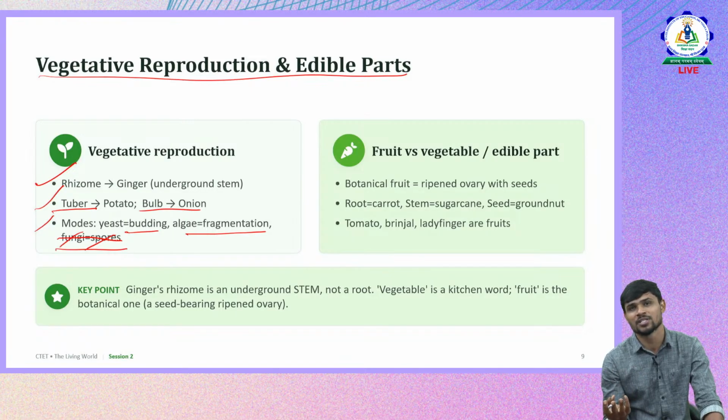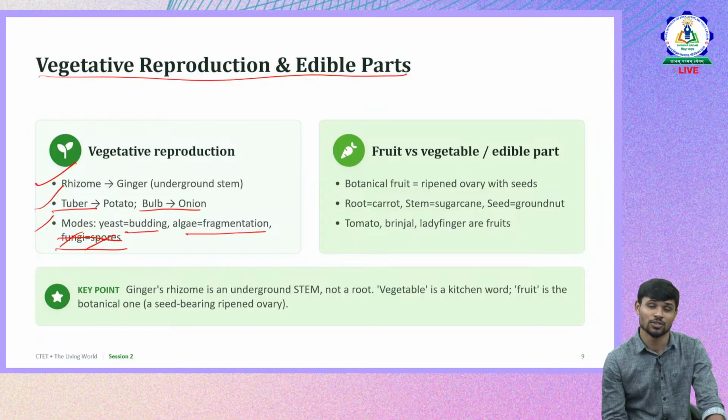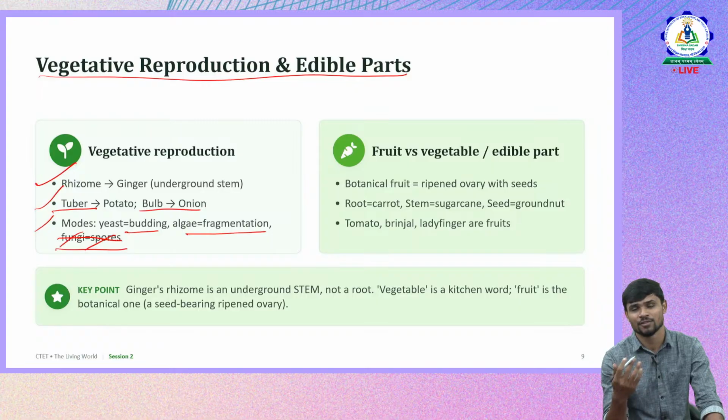When reproduction happens with the help of reproductive parts, then it is sexual reproduction, where flower is involved, where male gametes and female gametes are involved, and pollen grains are transferred to the stigma and so on.